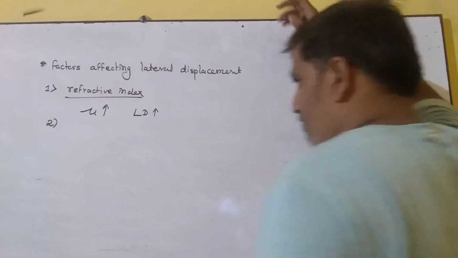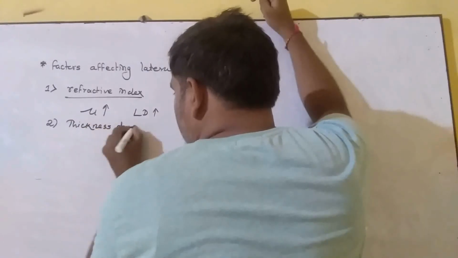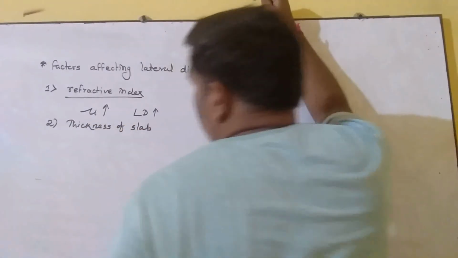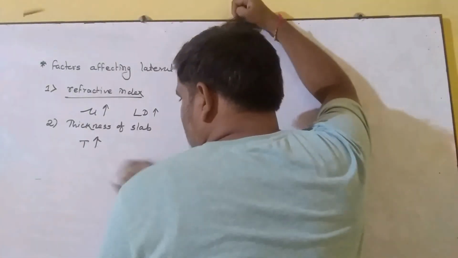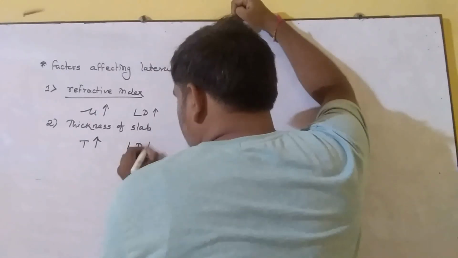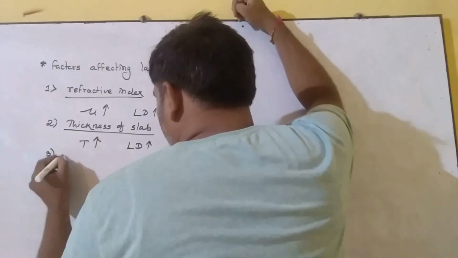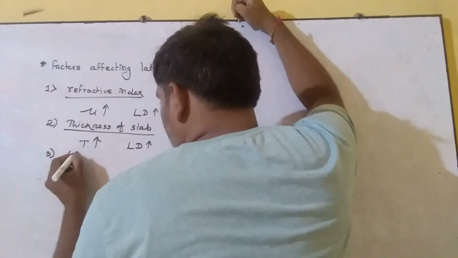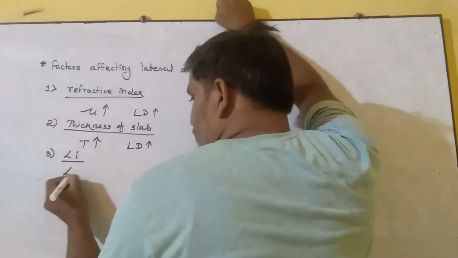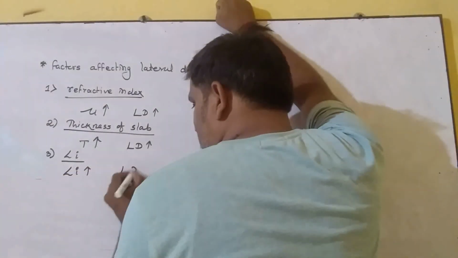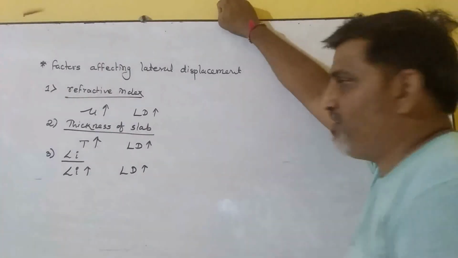Let's see the second factor. The second factor is the thickness of the glass slab which you are using for showing this lateral displacement. As the thickness of the glass increases, we find the lateral displacement also increases. The third factor is the angle of incidence I. As you increase the angle of incidence, you find that the lateral displacement also increases. This you can check practically in your lab.